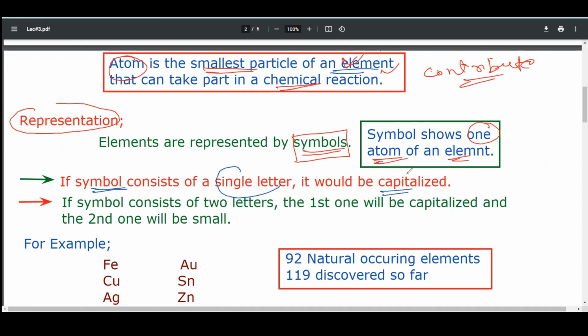We give the symbol by using the name of the element. The name can be of Greek language, Latin language, or English language.